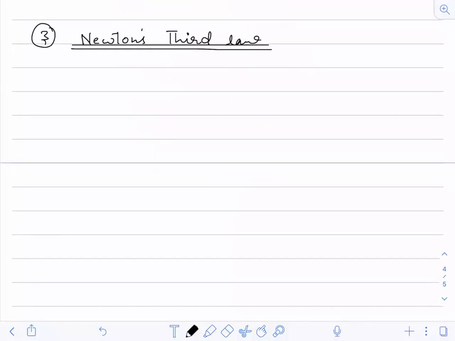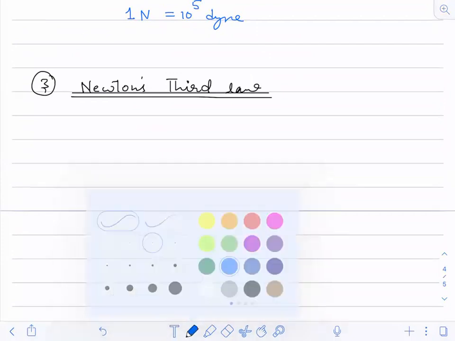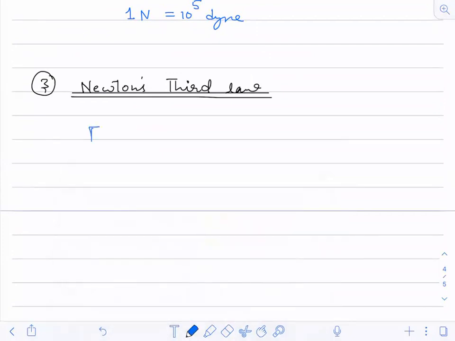So for every action, there is an equal and opposite reaction.